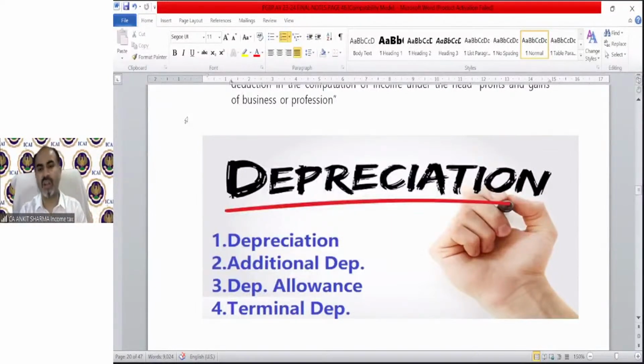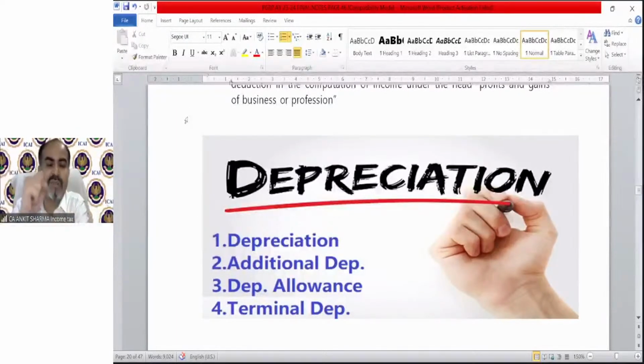For depreciation, I told you that the depreciation given in the question in the trading and profit and loss account is always as per accounting provision. So we need to add back the full amount of depreciation which is given in the question, and we need to calculate depreciation as per income tax provision, which we are going to discuss now.